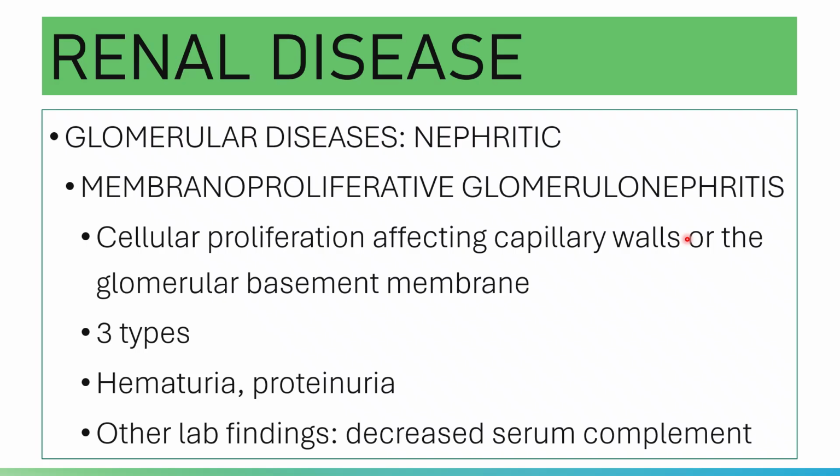Anyway, for your membranoproliferative glomerulonephritis, there is a cellular proliferation affecting capillary walls or the glomerular basement membrane.